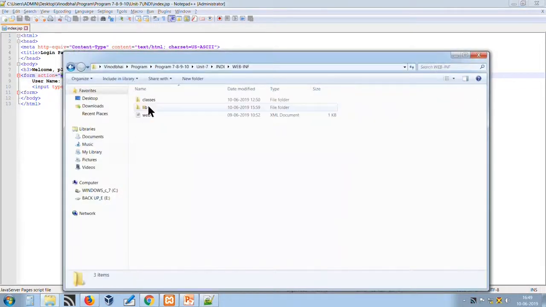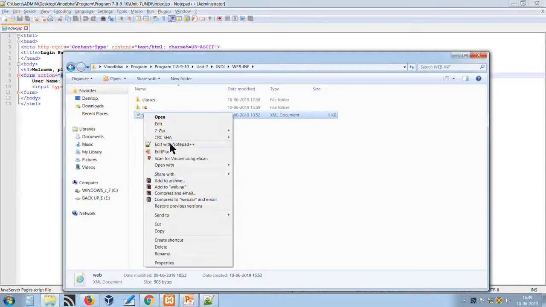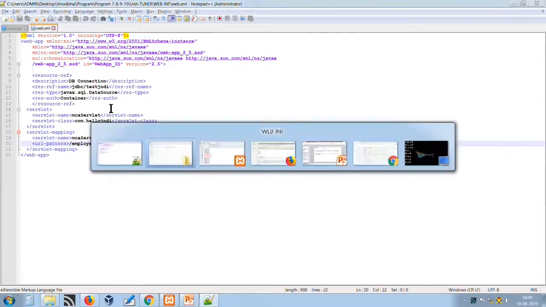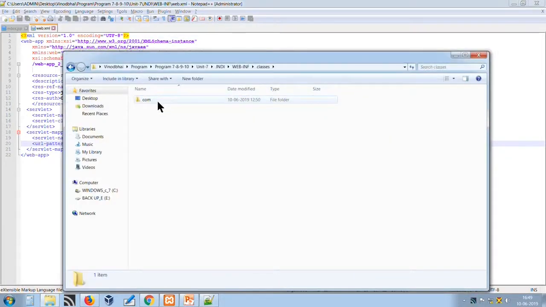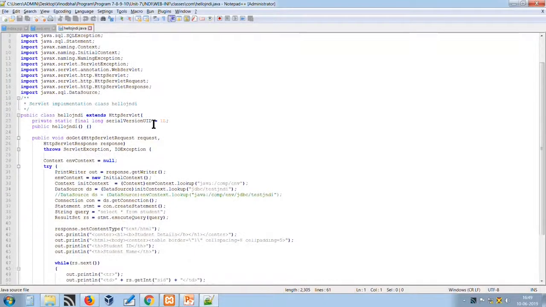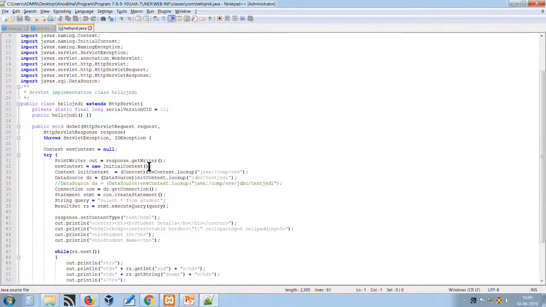Then under the WEB-INF, we have a web.xml deployment descriptor. See here, as we have discussed in the last slide. Then we have a class, which is the JNDI implementation. In this class we are implementing JNDI. Environment context is a Context instance, and it is initialized with the initial context. Using this initial context, we use the lookup method to look for the global JNDI, java:/comp/env.